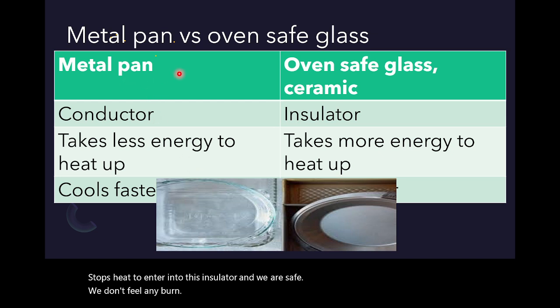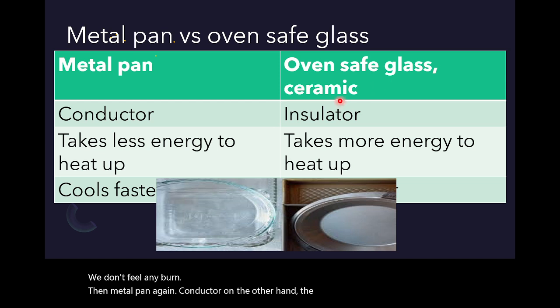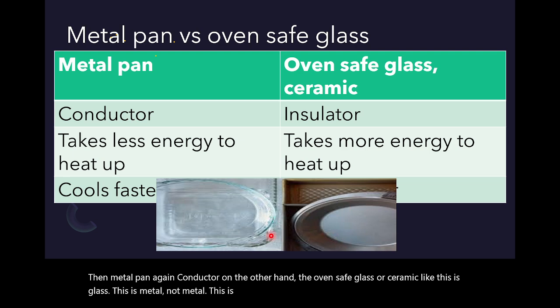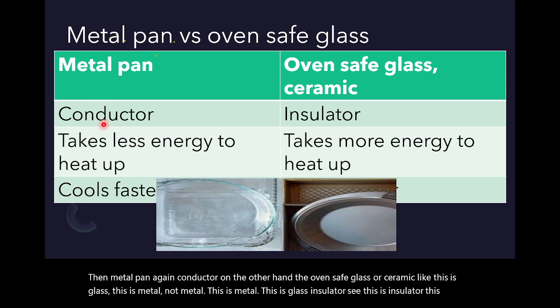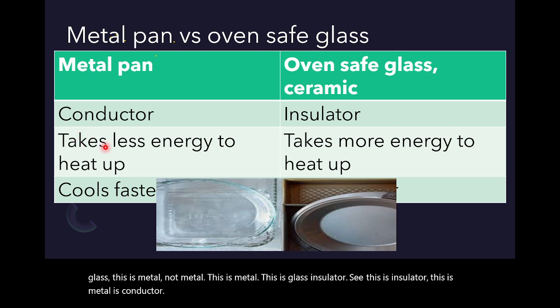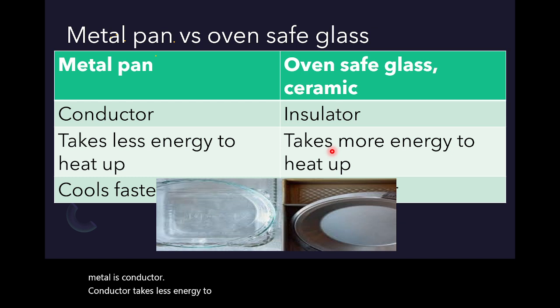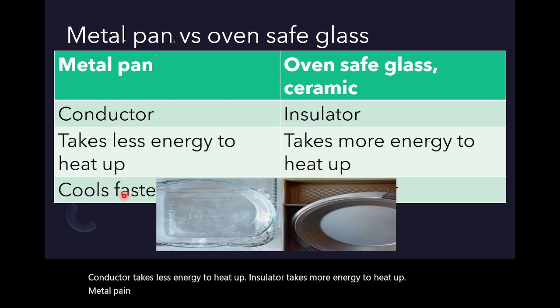Then metal pan, again conductor. On the other hand, the oven safe glass or ceramic, like this is glass. This is metal. This is glass, insulator. See, this is insulator. This metal is conductor. Conductor takes less energy to heat up. Insulator takes more energy to heat up. The metal pan cools faster and this cools slower. Here it is hidden. It cools slower.